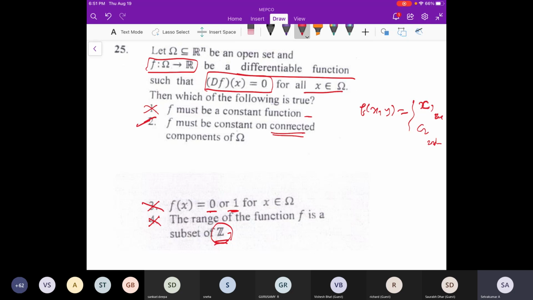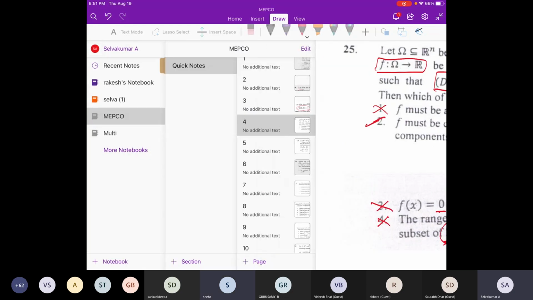Usually we know derivative 0 means constant, and we have proved that already. But we have to be a little careful: on a connected domain it is constant, but if it is not connected, then we can define a map that is not constant. So the answer is this.